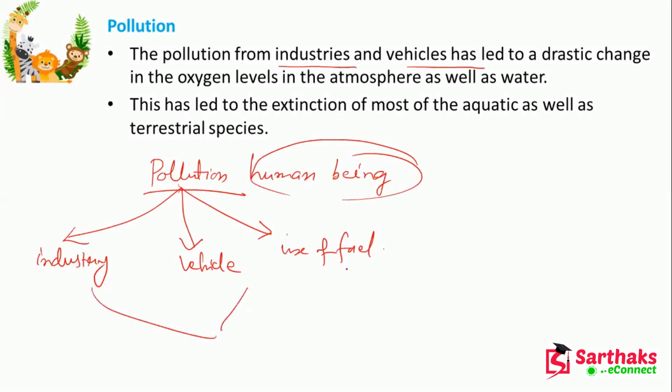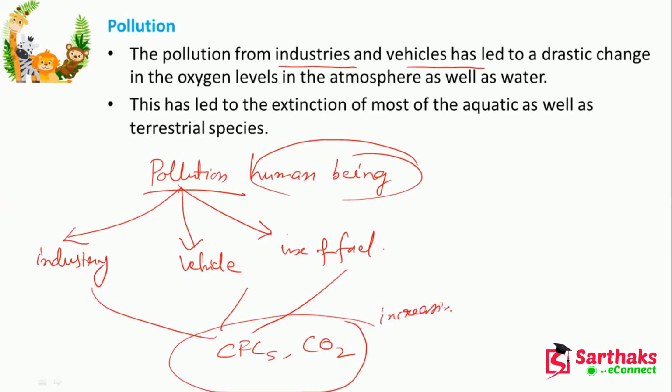From all these, we get CFCs and carbon dioxide, and we are increasing these levels. That means the oxygen level which is required will fall. This leads to the extinction of most aquatic as well as terrestrial species. So this is another thing: pollution is also responsible for extinction.